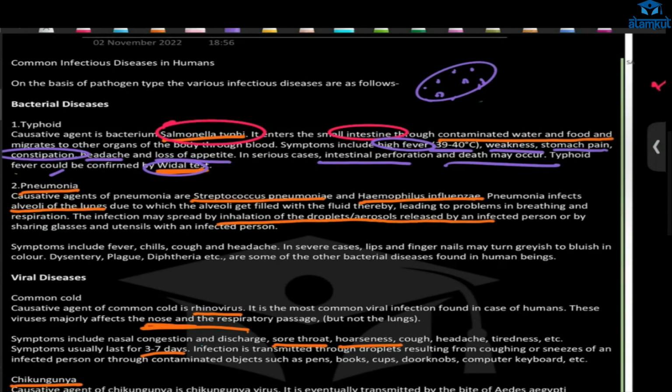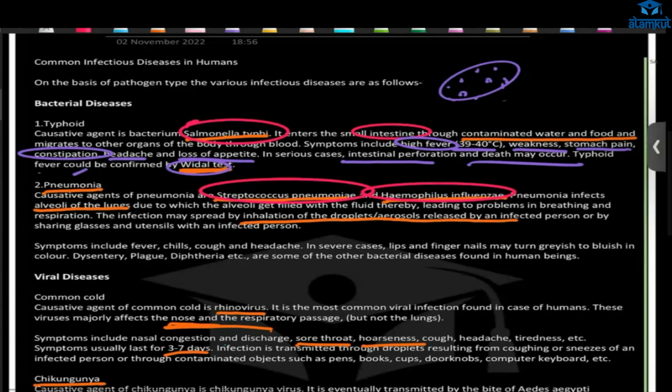Next, pneumonia. It is caused by Streptococcus pneumoniae and Haemophilus influenzae, both of these. And what happens here? Infection. In the case of typhoid, it infects the small intestine. Here, pneumonia infects the alveoli of the lungs.